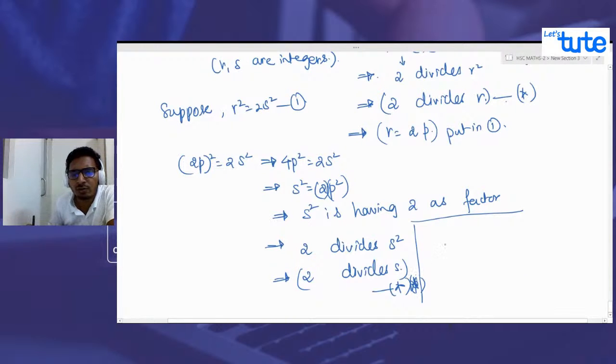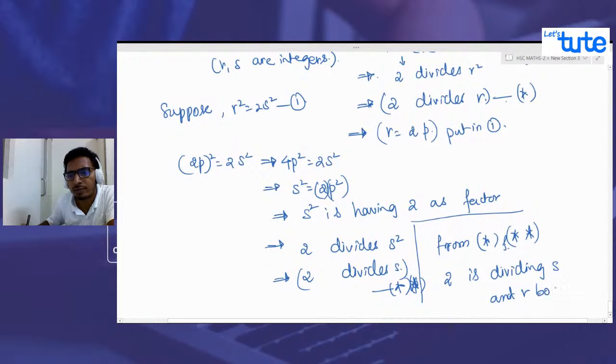Now from star and double star, what do you understand? 2 is dividing s and r both. So it is dividing s and r both.